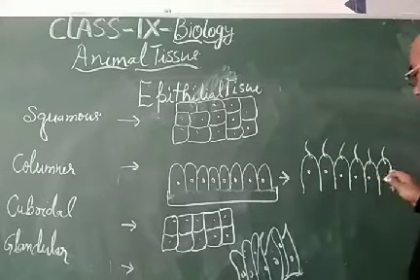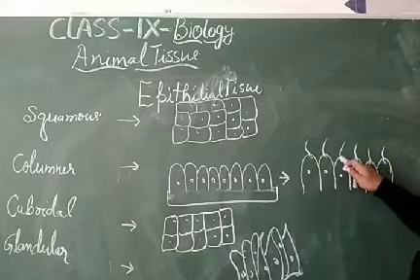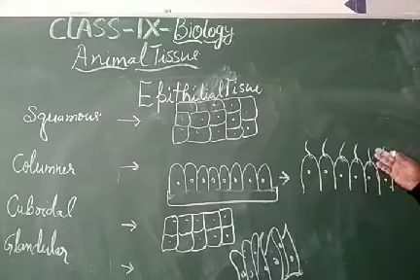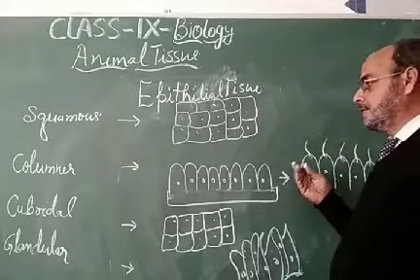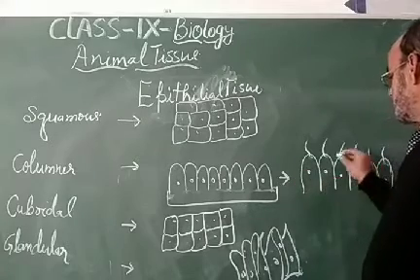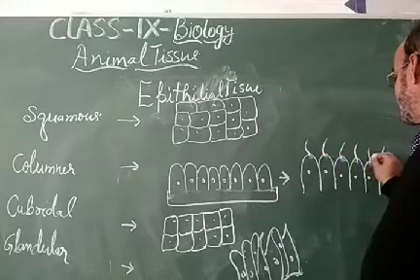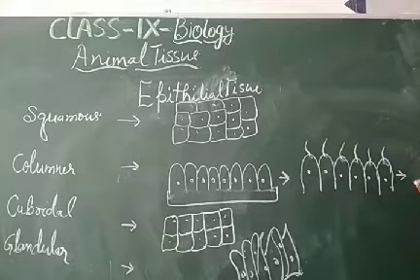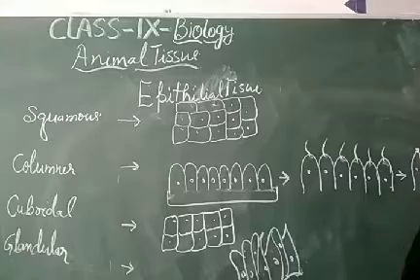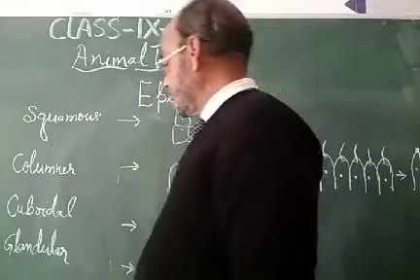In ciliated columnar, the main function of the cilia is to expel unwanted material coming inside the organ or system. The example is the respiratory tract. Somewhere it is not ciliated, but cilia-like structures are there and act as ciliated columnar tissue. So these are two types of columnar tissue.